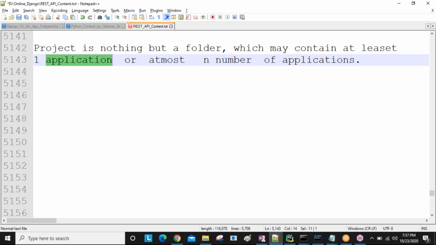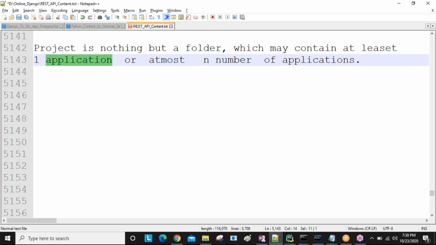Understood? Next, for the bank, different sectors are there. For example, the bank gives different loans: agriculture loan, home loan, education loan, and so on. I want to maintain the loan information separately, so we create a separate loan application.